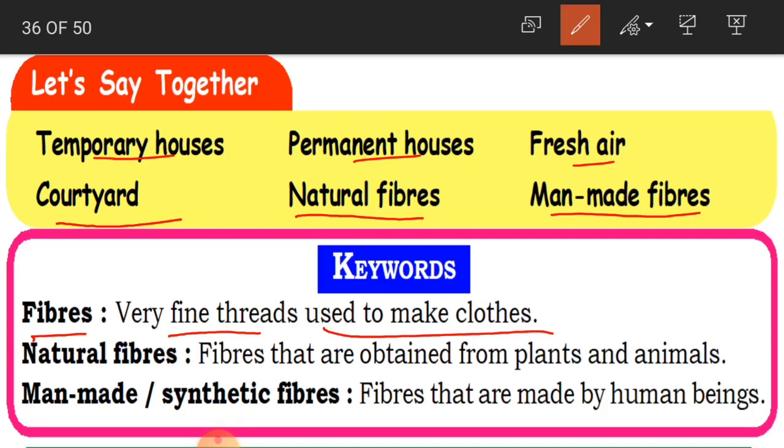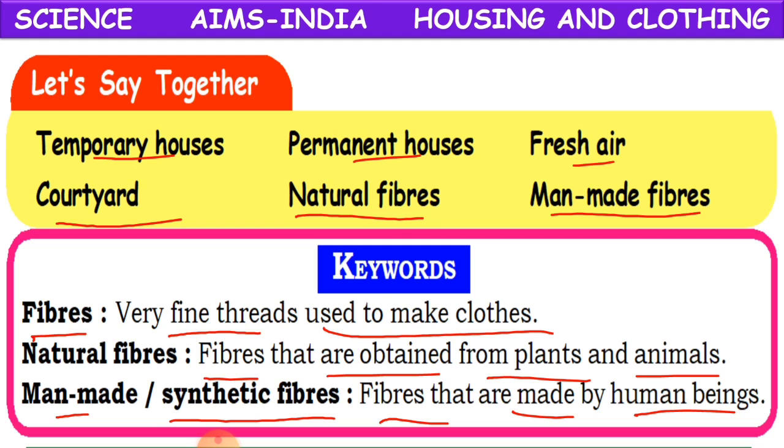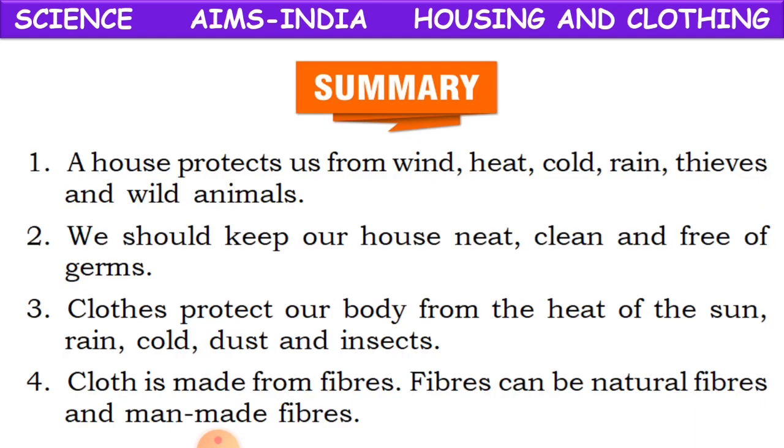Fibers are nothing but very fine threads to make clothes. Natural fibers are fibers that are obtained from plants and animals. Man-made or synthetic fibers, so both are same, are fibers that are made by human beings. Okay children, so you have to learn all these keywords, then these new words.